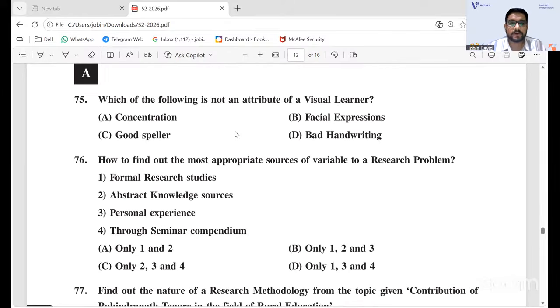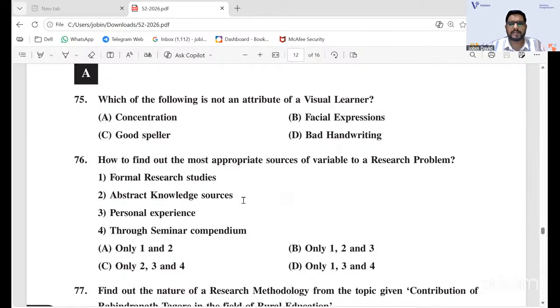75, which of the following is not an attribute of a visual learner? By reading the options you can easily tell. Concentration, good speller, facial expressions, obviously visual learner. 75D is the given answer. Bad handwriting is given as the answer. Visual learner, not an attribute.